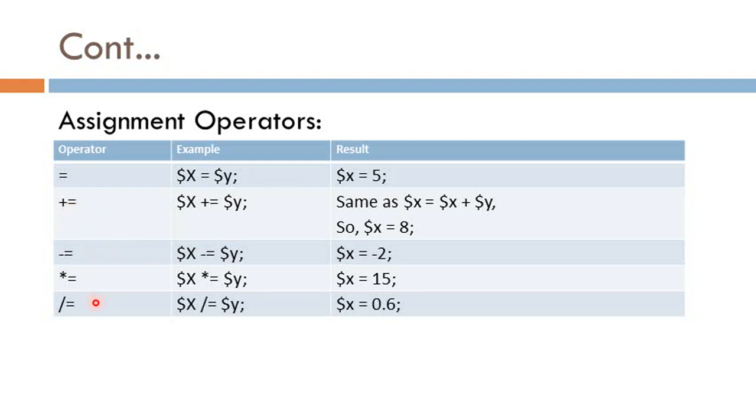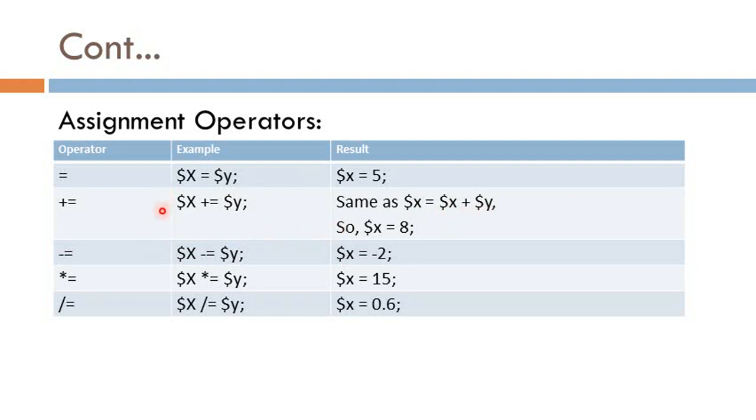Now the second is plus equal to. These operators are shorthand assignment operators. Means here I write, for example, $x plus equal to $y. It is the same as $x is equal to $x plus $y.